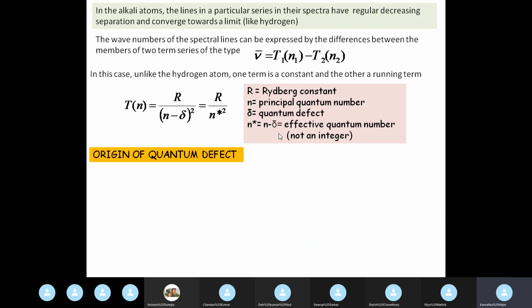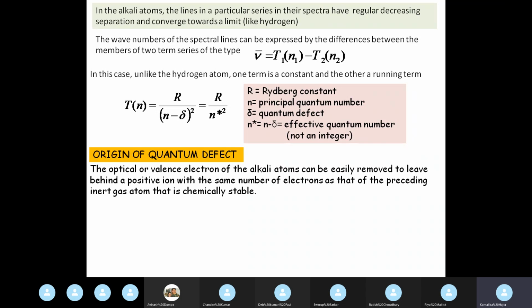Now, what is the origin of this quantum defect? Why do we have to deal with a quantum defect in case of alkali atoms? The optical or valence electron of the alkali atoms can be easily removed to leave behind a positive ion with the same number of electrons as that of the preceding inert gas atom that is chemically stable. Since I told you in the last slide that an alkali atom consists of an inert gas core plus one single optically active electron revolving in the immediately next S subshell, this electron can be easily removed.